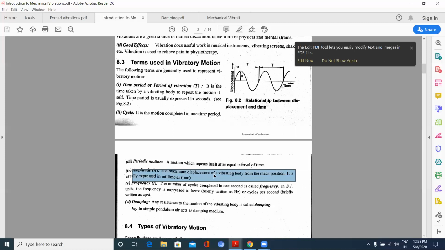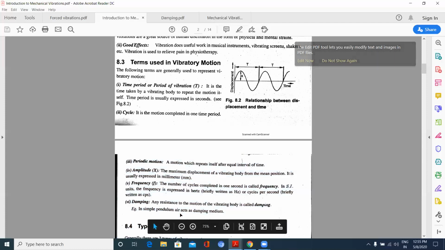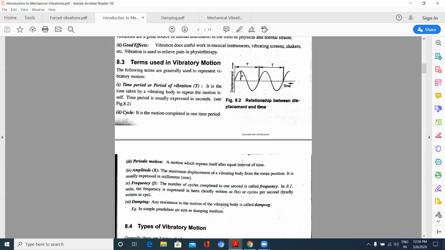The maximum displacement of a vibrating body from the mean position. It is usually expressed in millimeters. Okay. Next, damping. Any resistance to the motion of the vibrating body is called damping. We will be seeing this damping in all objects. In vehicles also we will be seeing these dampers, where these objects come to their rest position due to some friction or some viscous dampers induced in them.